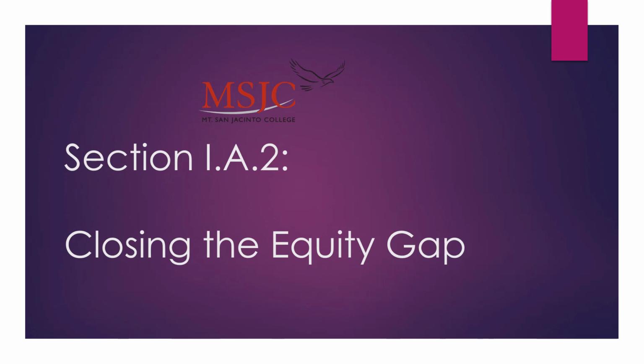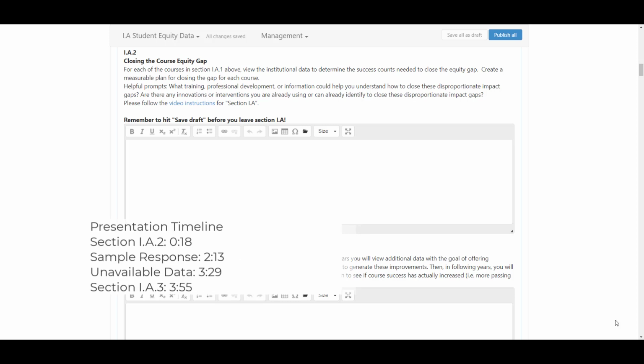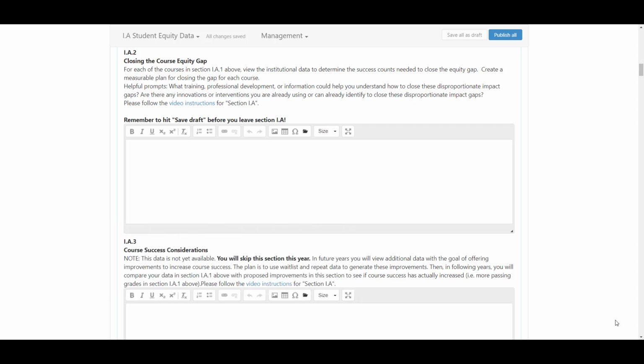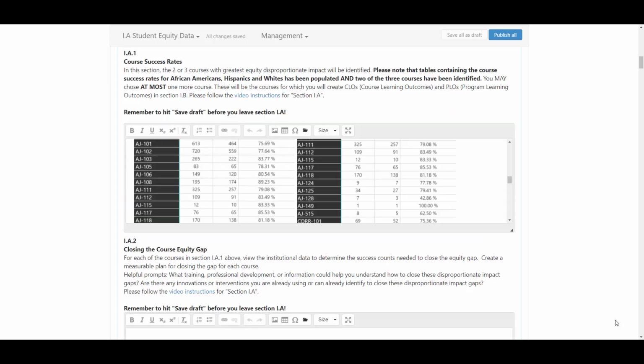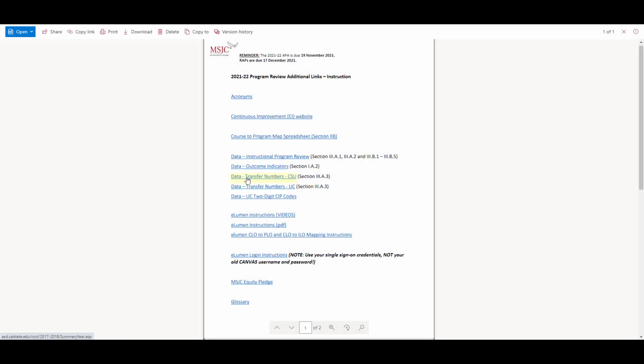Section 1A2, Closing the Equity Gap. In Section 1A2, we will view institutional data to determine the number of passing seats needed to close the equity gaps for the courses in Section 1A1. Using the Additional Links link, let's choose Data Outcome Indicators.